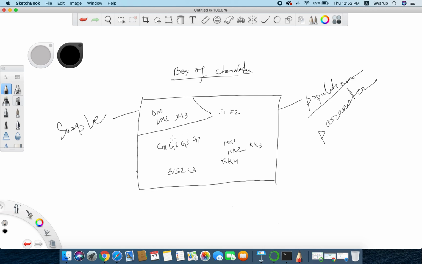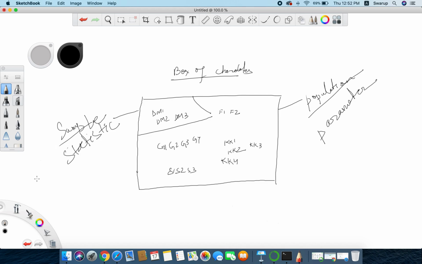And the next one is sample characteristics. Now if you look at a sample, the sample also has its characteristics. The sample will have the same characteristics of the population as well as its own characteristics. Those characteristics are called statistic. So statistic is nothing but a characteristic of a sample, and parameter is a characteristic of a population.